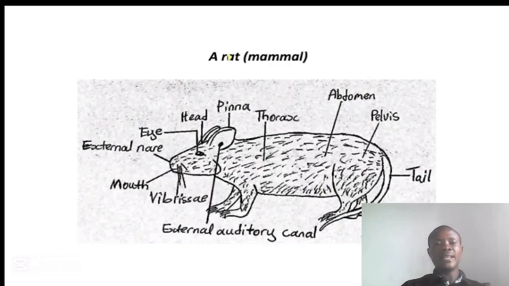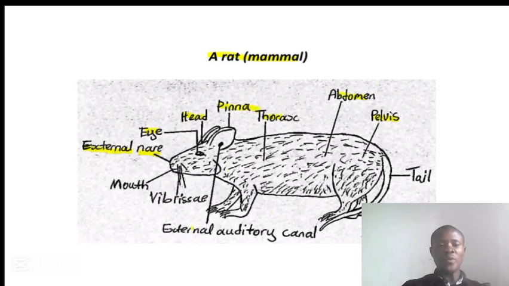So this is a diagram of a rat. You can pause and learn how to label it correctly. As you can see on this slide, we have the external nares that they use for breathing, the eye for vision, this is the head, this is the thorax, this is the abdomen, this is the pelvic region. On top of the head, we have the pinnae that they use to collect sound waves.